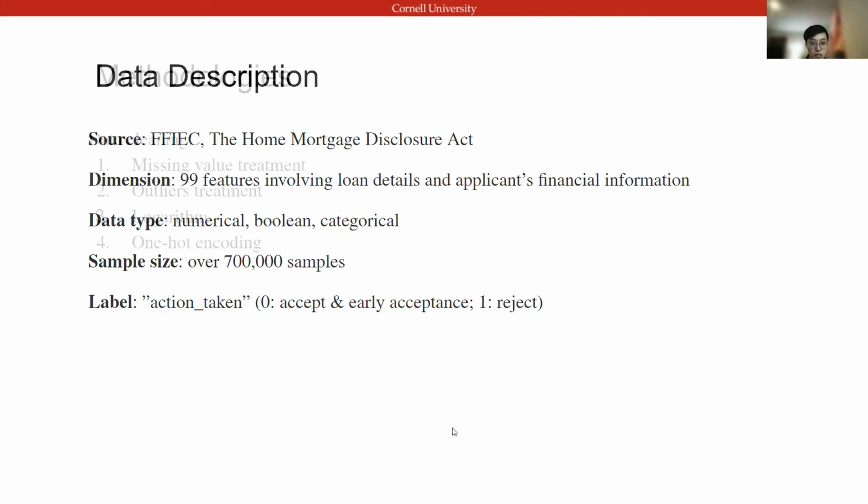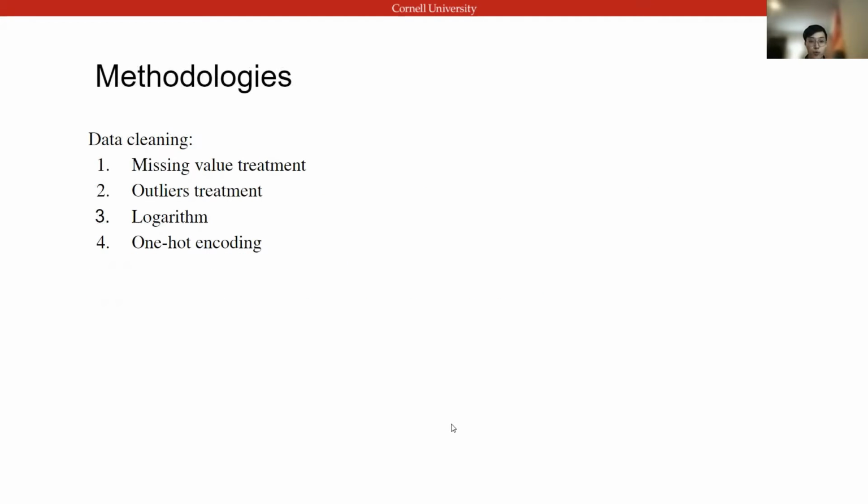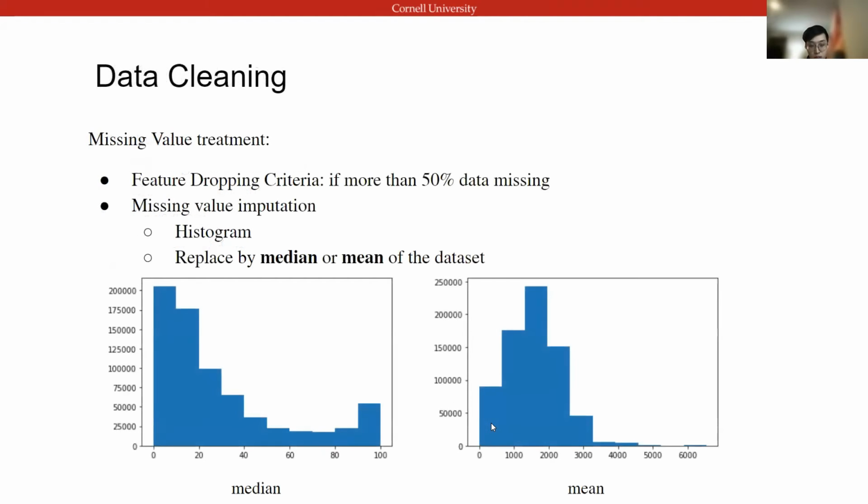Next slide. With our data on hand, we first clean the big messy data with regard to missing values and outliers. Besides, we implement one-hot encoding to make categorical data available for modeling. To check the missing values, we computed the percent of missing values of each column. For those features with over 50% missing values, we simply removed them because the information they can give is rare and imbalanced. For those with fewer missing values, we impute them with the median or mean of the feature according to its distribution.